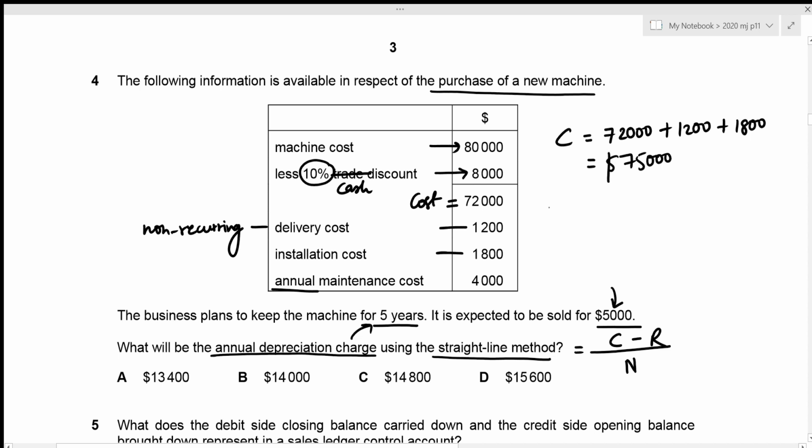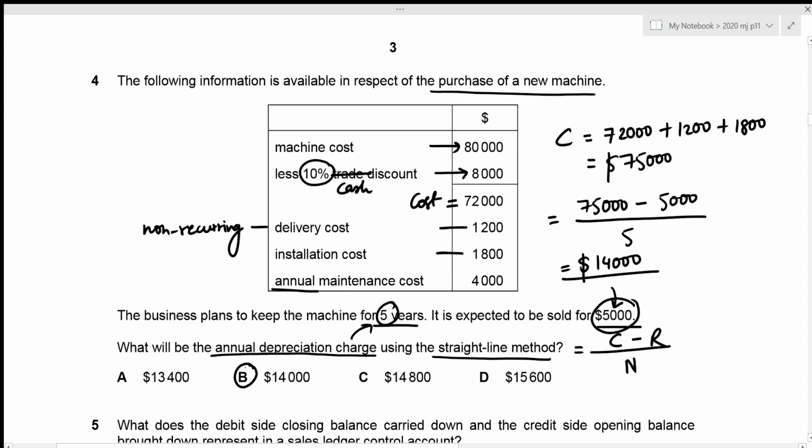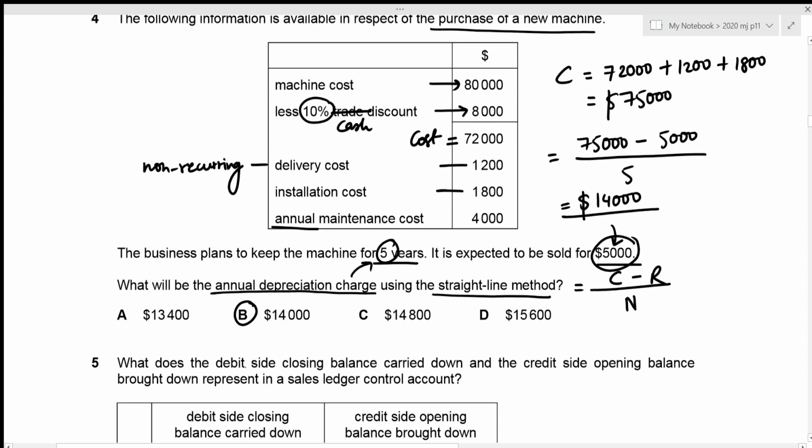Alright, now our depreciation charge for the year would be cost, which is 75,000, minus the residual value, which is 5,000, divided by the useful life, which is 5 years. And this gives our annual depreciation charge to be 14,000. This is our answer, and this is given in option B. That's the correct answer. Now we can move towards question number 5.